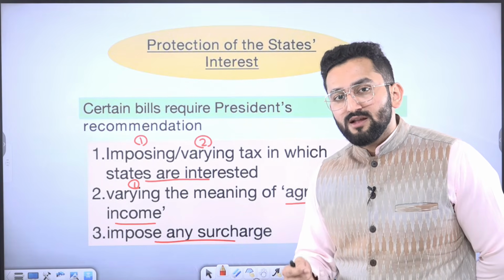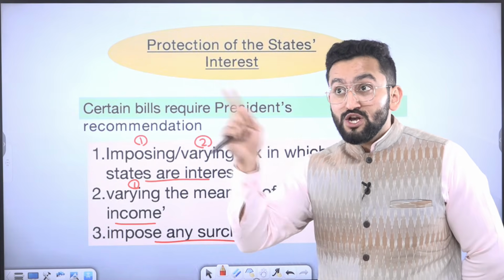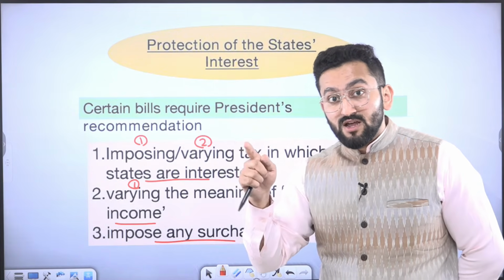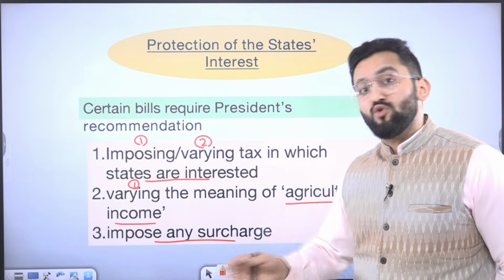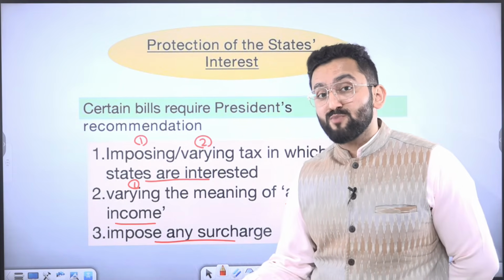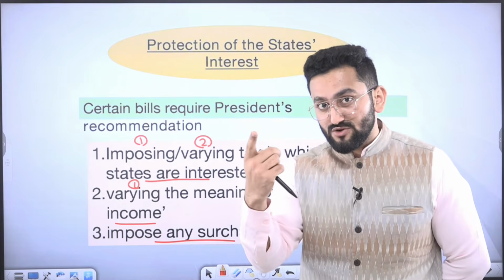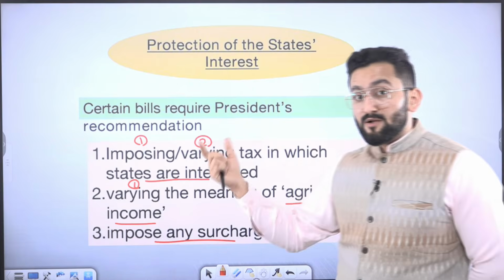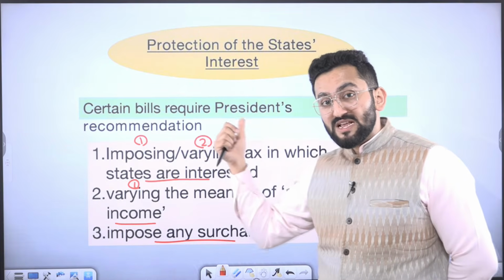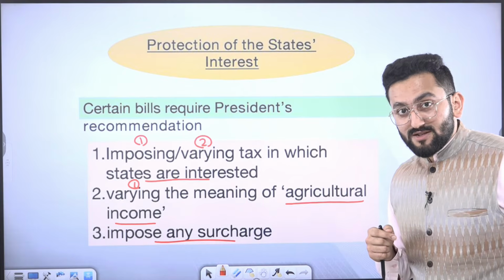Don't you think this is a valid argument that the state government will say, although you have varied this tax, the future of my area, my government, although the whole is India, I am also responsible for development. So my resources are going to be impacted due to your variation, right? So in this case, it is said that prior permission of the President is required before actually presenting this bill in Parliament. Okay.